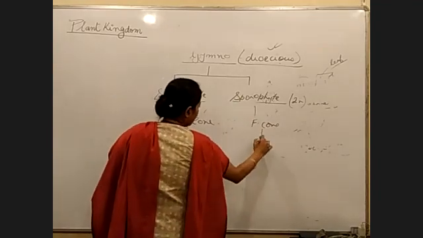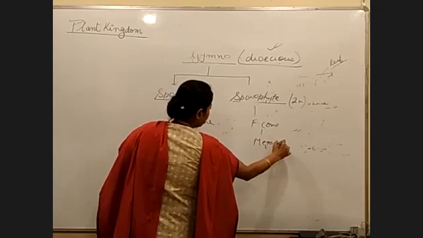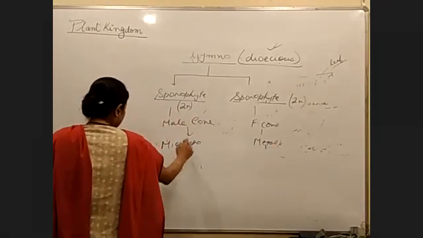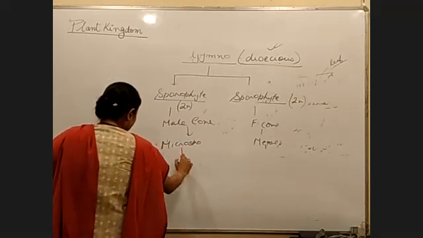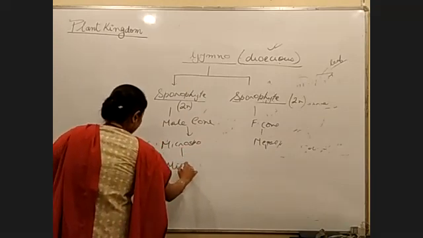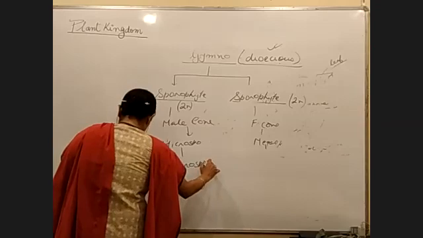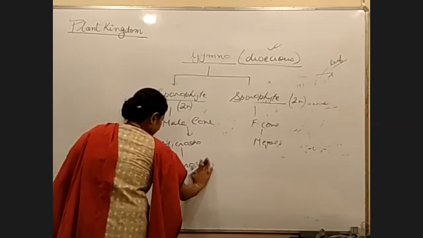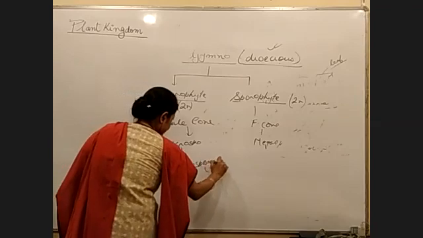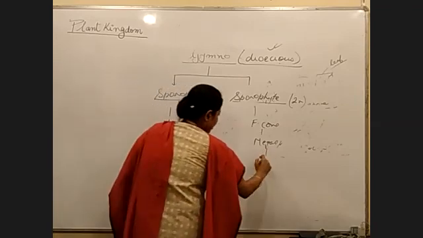This is made up of megasporophyll. Is the point clear? Microsporophyll, male cone, right? Next, what will the microsporophyll have? Microsporangia.